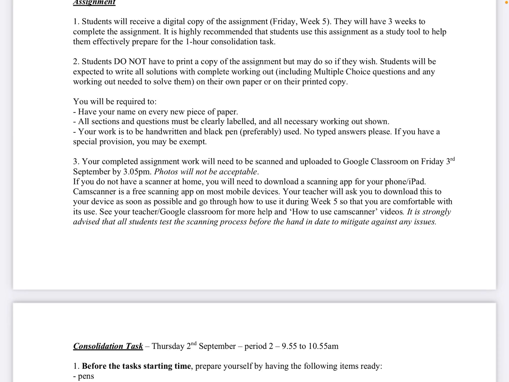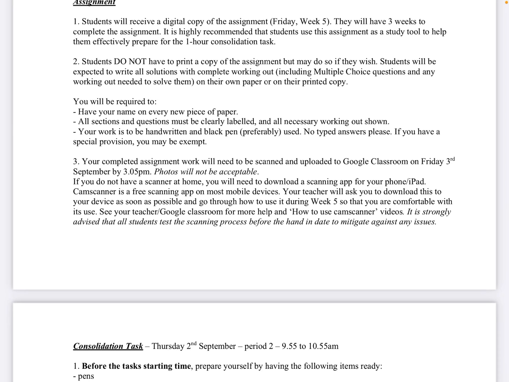Number 3, your completed assignment work will need to be scanned and uploaded to Google Classroom on Friday, the 3rd of September by 3:05 p.m. Now, photos aren't acceptable because we might not be able to print out a photo. Okay, so you need to have a scanner.